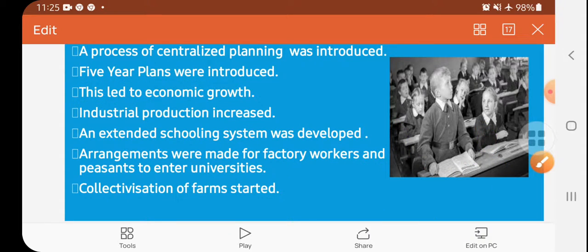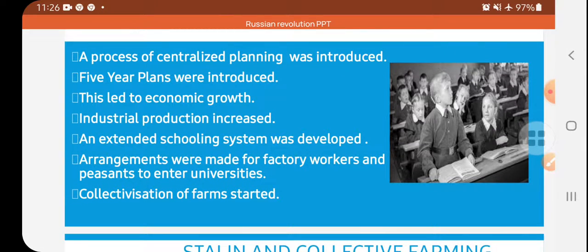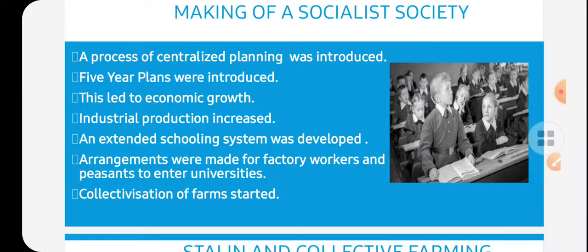Automatically, when industries were growing, the cities and urban areas were also increasing. What about the people who were working there? It was a situation where people worked hard. As you see in the NCERT, it was a very harsh situation, with a harsh winter, and the people working received only a few facilities from the factory. The conditions were not good, working hours were high, and wages were not enough for them.